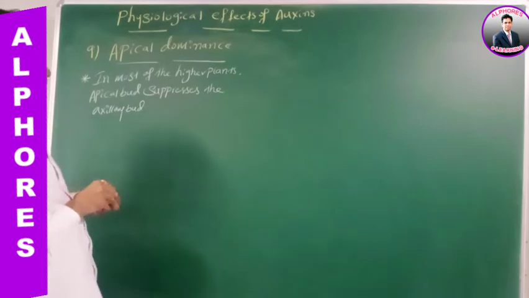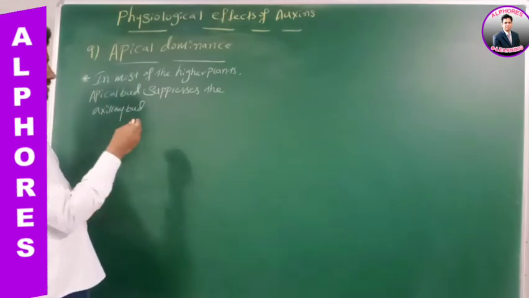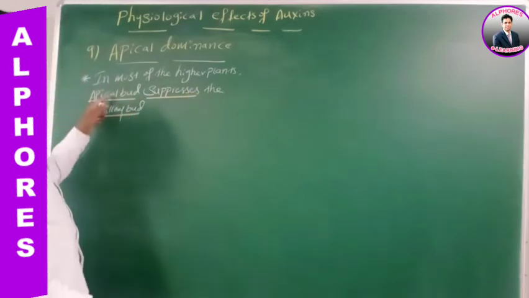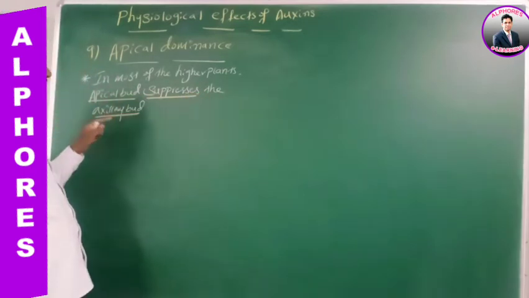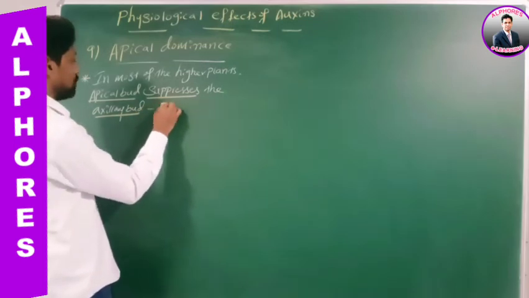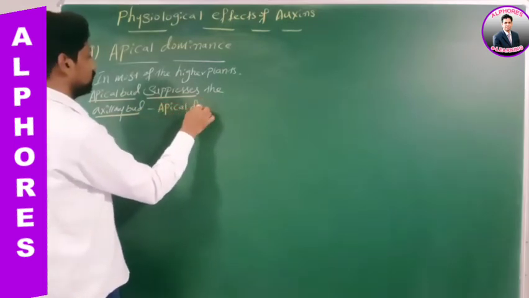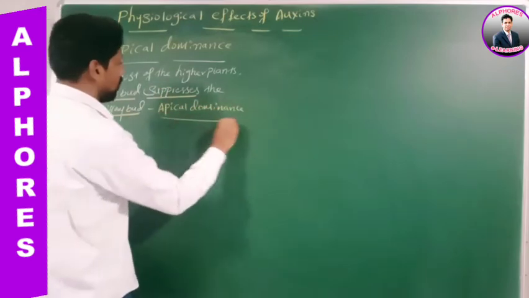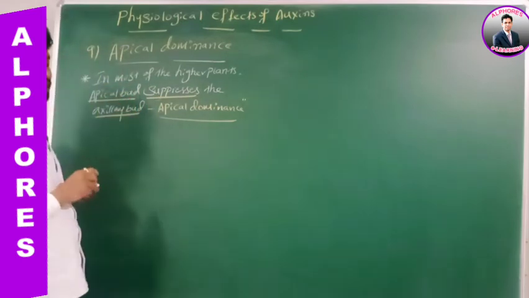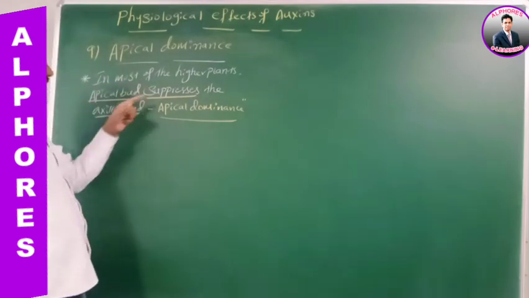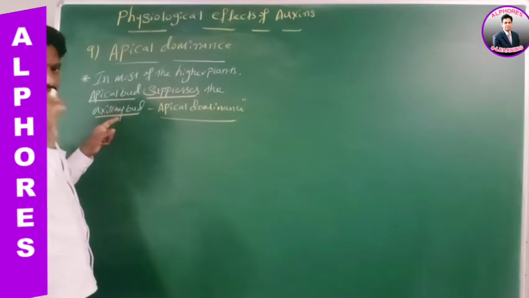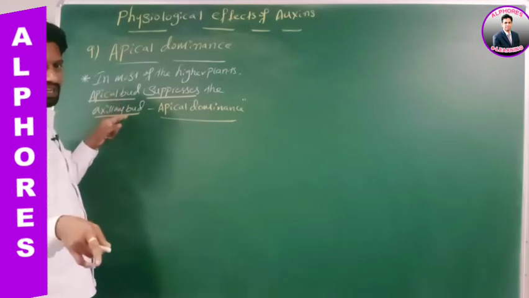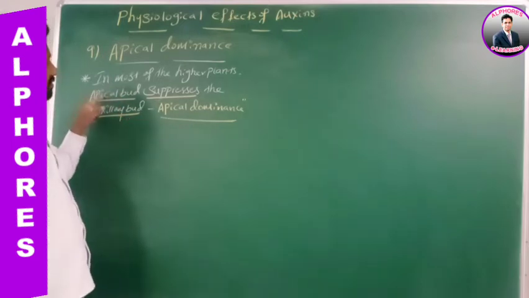See this statement carefully. Sir, which bud is suppressing which bud, sir? Apical bud is suppressing the axillary bud. Therefore, apical bud suppresses the axillary bud. This concept is called apical dominance. What is it called, sir? Apical dominance. Therefore, what is the meaning of apical dominance, sir? Apical bud suppresses the axillary bud. Which bud is suppressing? Apical bud. Which bud is suppressed? Axillary bud.